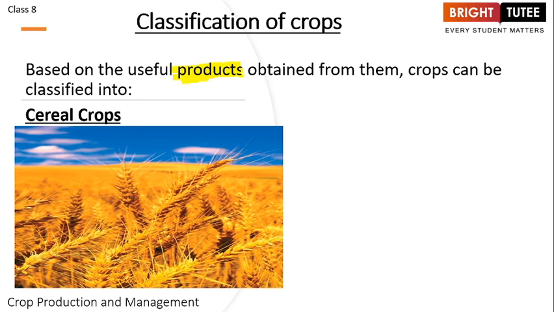So for other useful products, take the cloth that you're wearing, usually cotton, which is a fiber we obtain from plants. Then apart from that, wood that we are using for making furniture, all of this comes under the category of other useful products, right? So basing on that, we classify different types of crops.